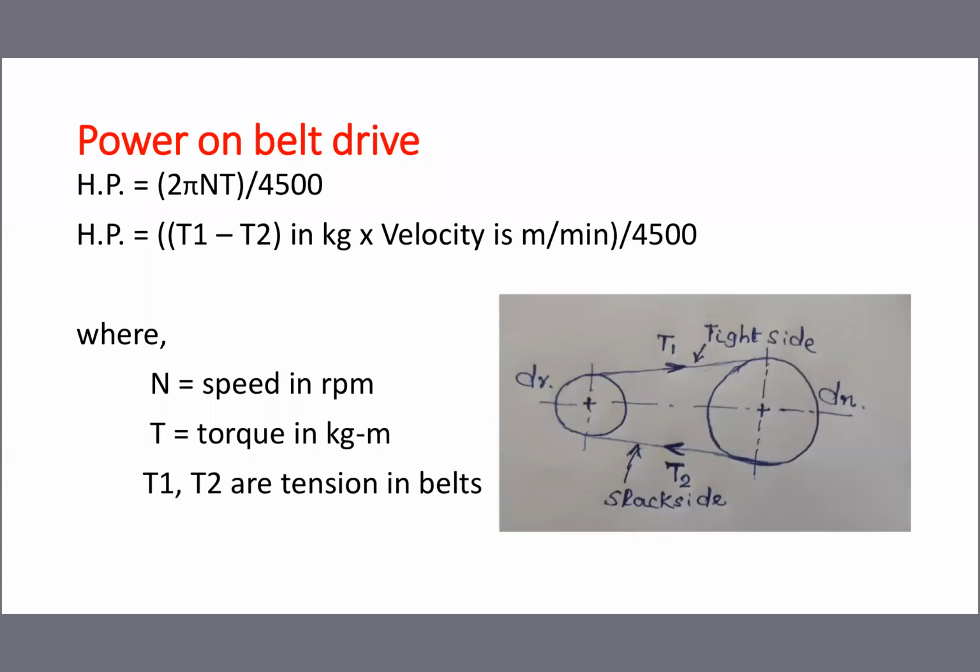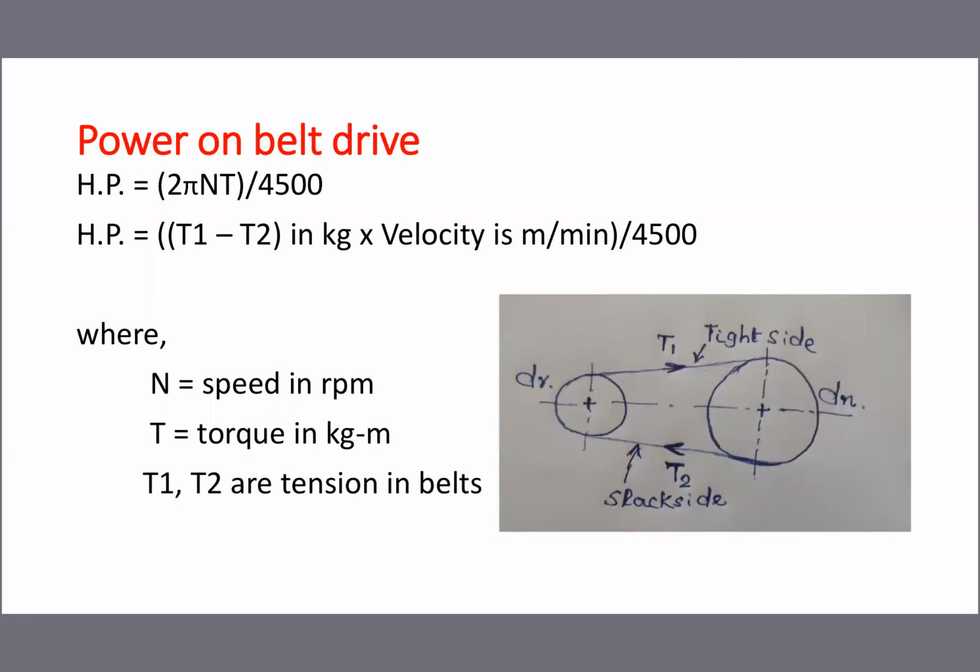T1 and T2 are the tensions of the belt. One side has more tension, one side less. Slack side tension will normally be less. So by means of the belt, we transmit power. How to calculate the power in terms of HP? I have a formula ready-made: power in HP is 2 pi N T divided by 4500.